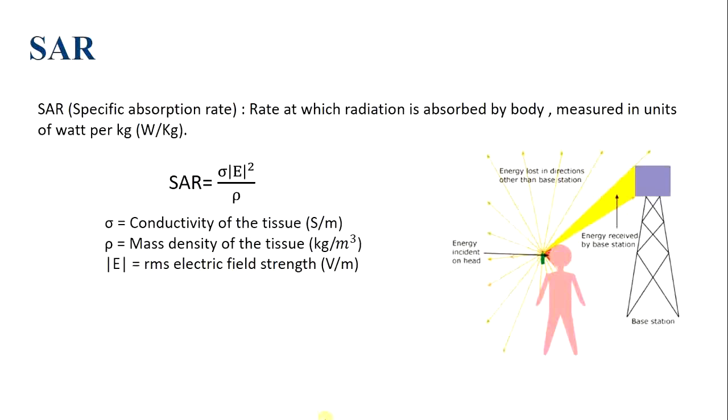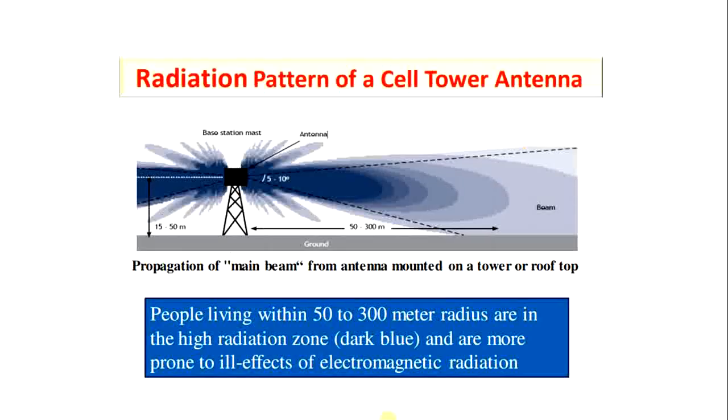You might have noticed that whenever you buy a new mobile phone, you check for the SAR rating, that is the specific absorption rate. India being a most populated country, there are millions of mobile subscribers and also lakhs of mobile towers across India.